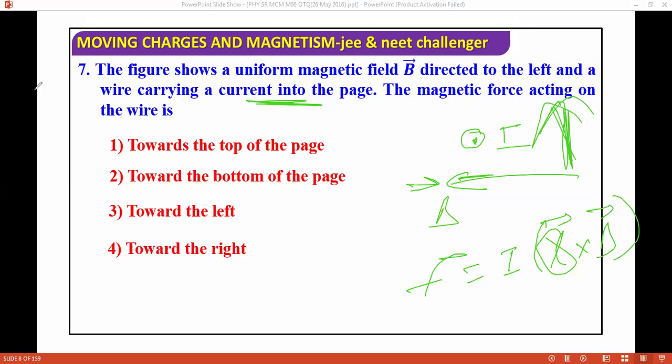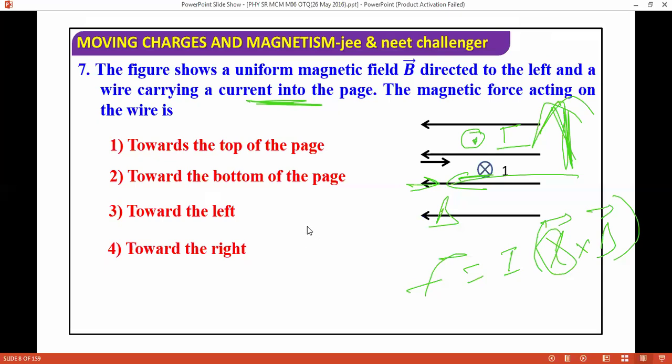Yes or no? Now we go with the options to see the correct answer. So what will the correct answer be? This is the direction of current, into the page. This is a cross, not a dot. And this is the direction of magnetic field. Now the force is towards the top of the page. Correct. So you should know the basic application, then only you can do such questions. Otherwise, it will be difficult for you to understand the questions.